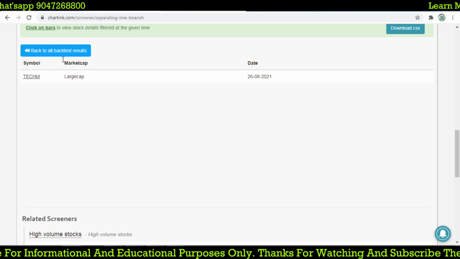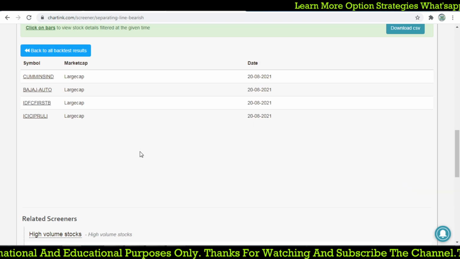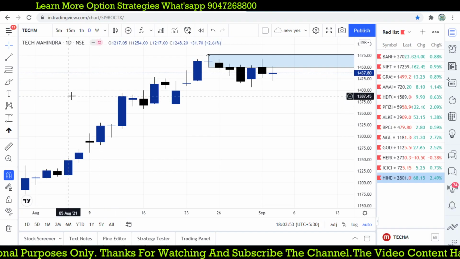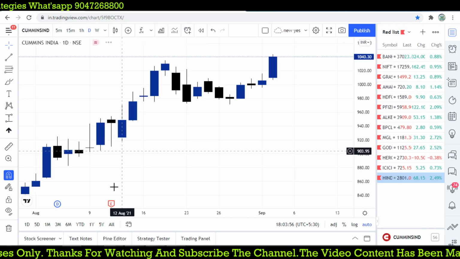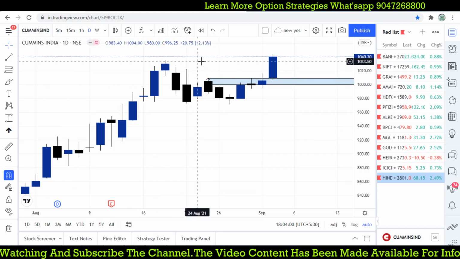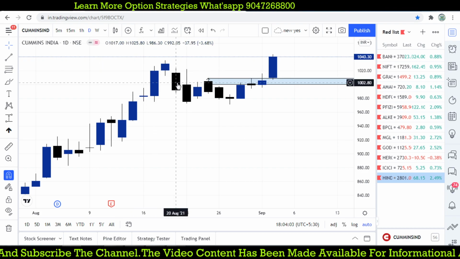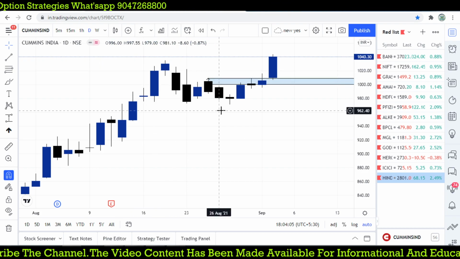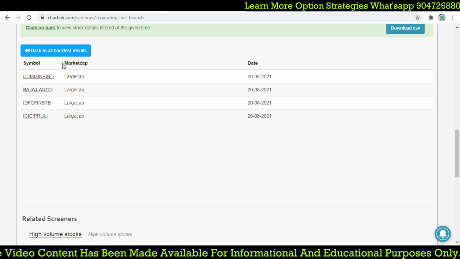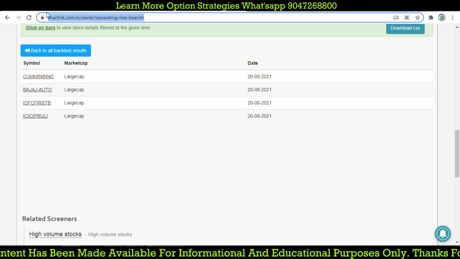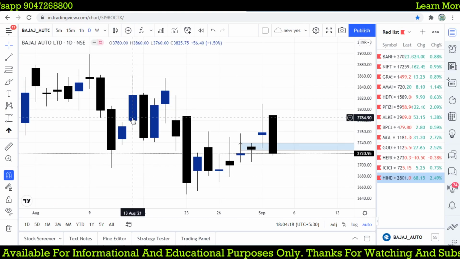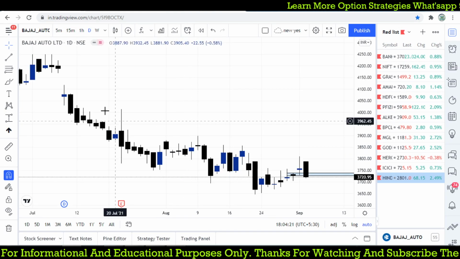And previously, any other stock? Here we find Cummins India on 20th August. Cummins India, Bajaj Auto, let's check it out. Cummins India, I think this one, but it is moving upward in trend, right? So we are expecting the downtrend to continue with this pattern. Okay. And Bajaj Auto on 20th August, yeah.